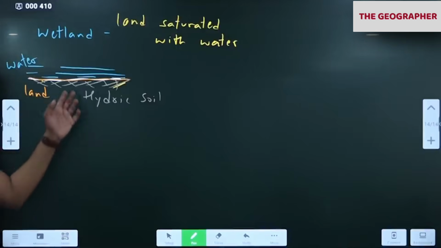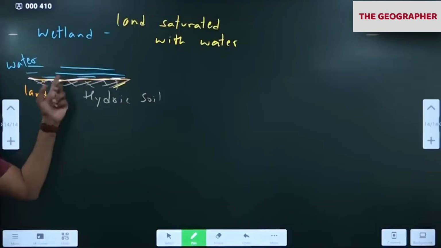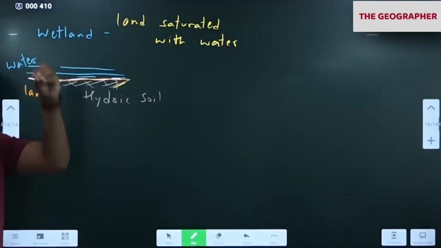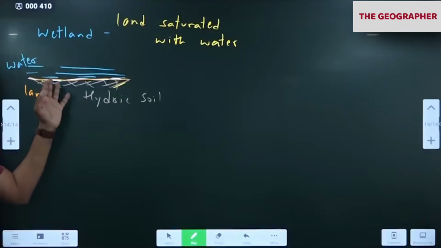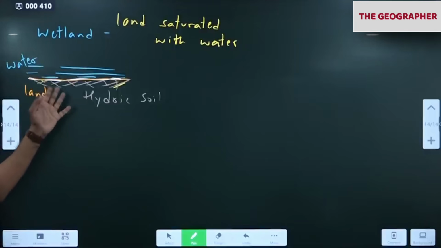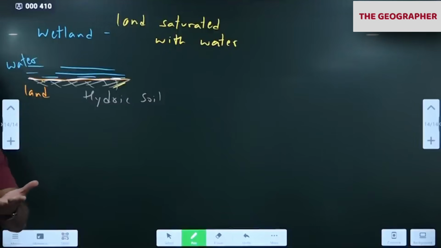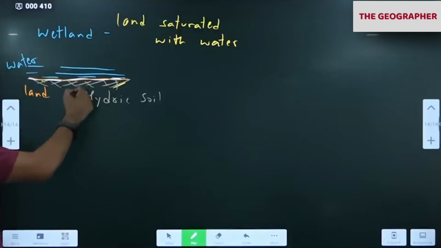You should know this, because recently in Karnataka, two people jumped into the water. They thought they could swim. They died. That is the reason I recalled that incident. Because below the water you don't know what is there. There will be a lot of roots, plants also, hydrophytes. Either your leg will get entangled in them or in the soil. You will not be able to come up. Even good swimmers have been killed because of this. So be careful.